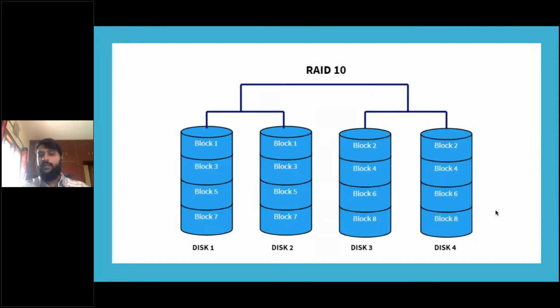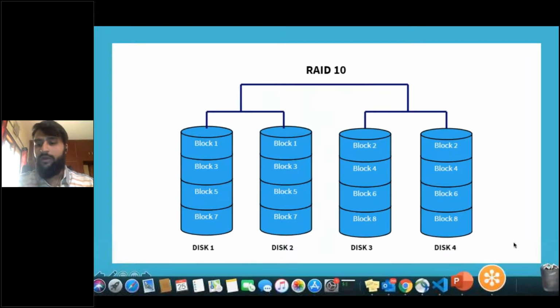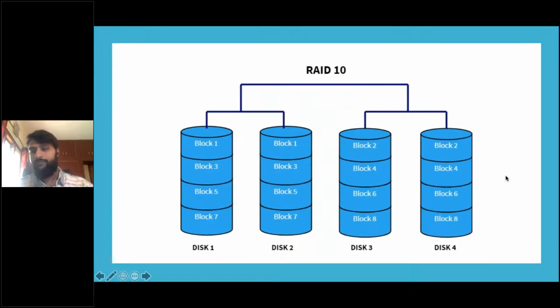Can any one of you in the chat tell me what RAID 0 was? Just type it in the chat. I told you 2 concepts, right? Data striping and data mirroring. So what was RAID 0? We learned it in a few slides before. And what was RAID 1? Can any one of you just type it in the chat, or say it out loud? Anything is fine.